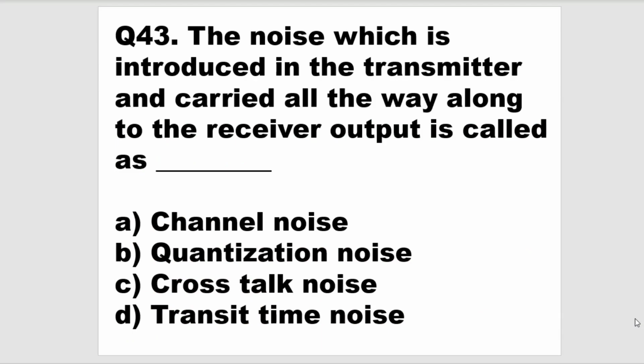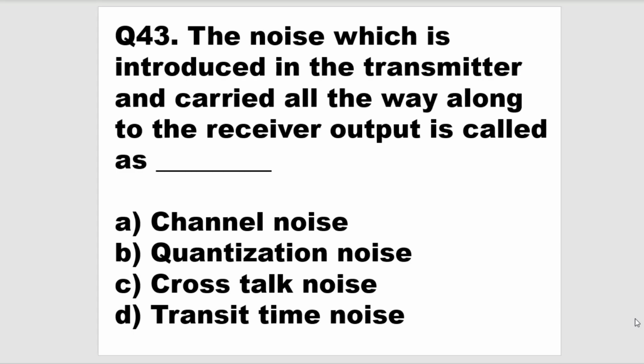Question 43. The noise which is introduced in the transmitter and carried all the way along to the receiver output is called as. If you see the options, channel noise is a noise which is added in the channel.